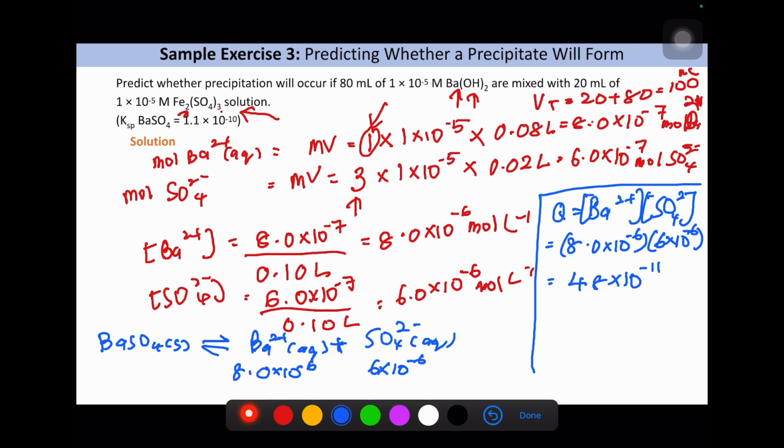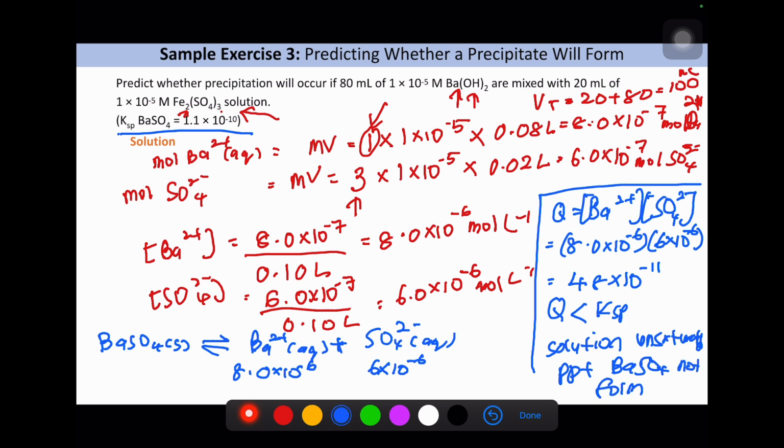So we need to compare with the Ksp given, 10 to the power of negative 10. So Q is less than Ksp, so actually the solution is unsaturated. The precipitate of BaSO4 will not form.